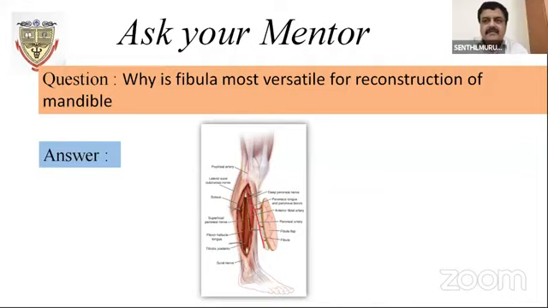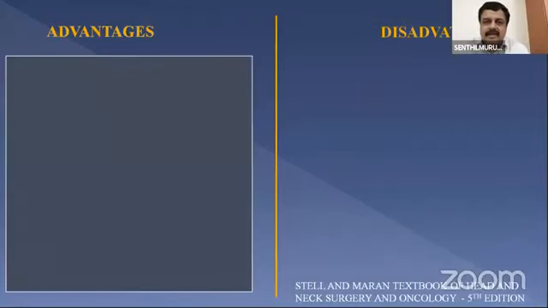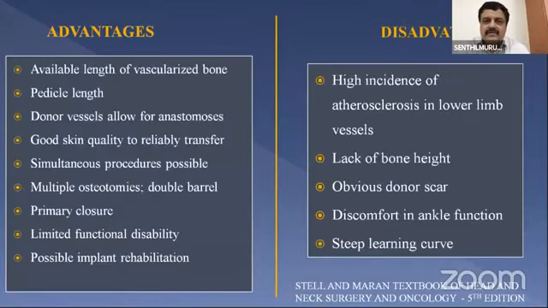It is the most versatile flap for various reasons. One is the bone stock. Second, Taylor was the first person who tried the fibula for reconstruction of toe defects and limb defects. Later, David Hidalgo in 1989 made multiple osteotomies and proved that multiple osteotomies can be made in the fibula to carve it like a mandible and restore it dentally. That is the main idea of this fibula.